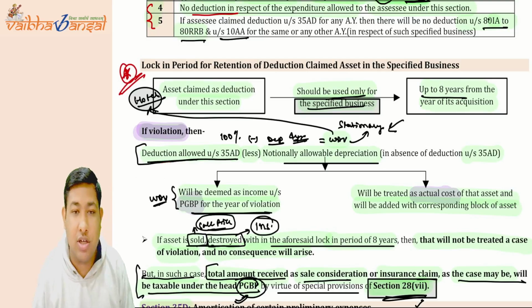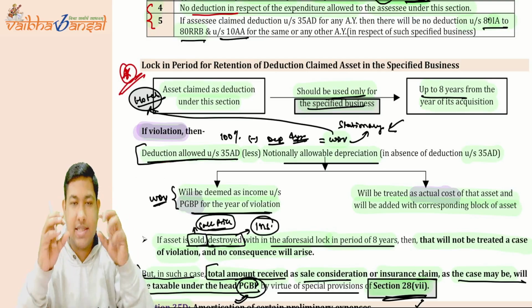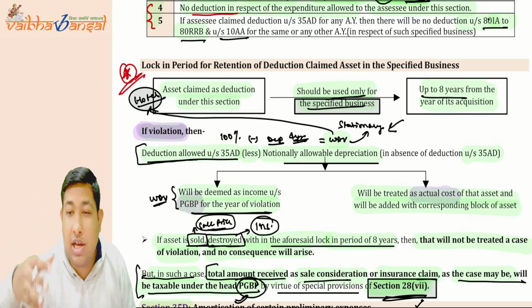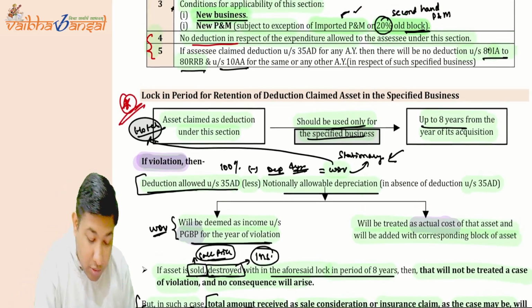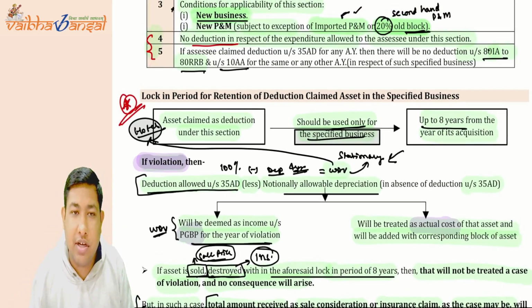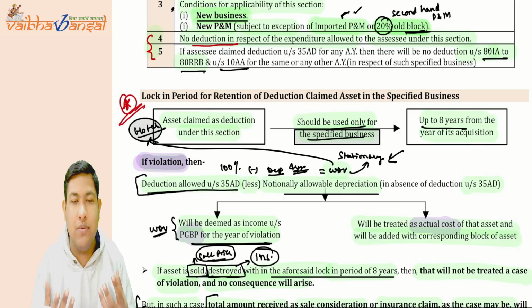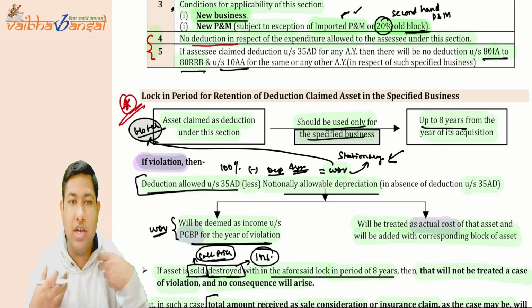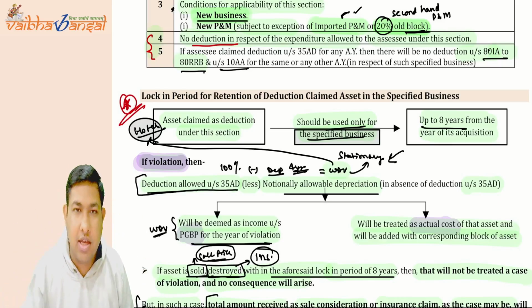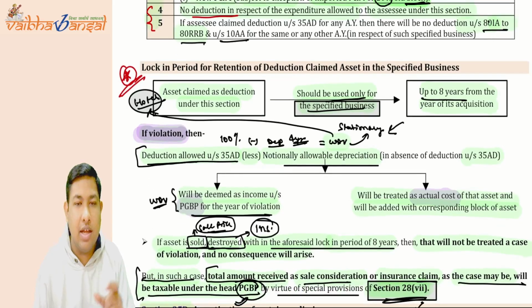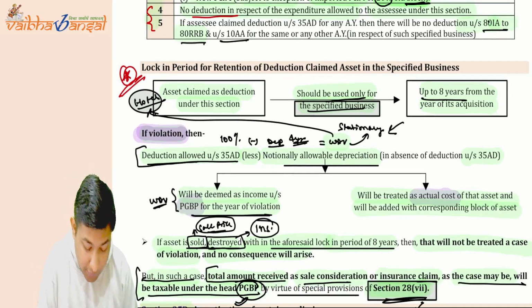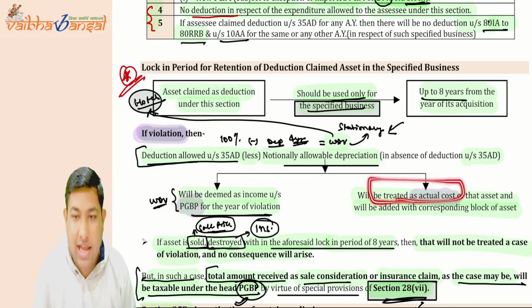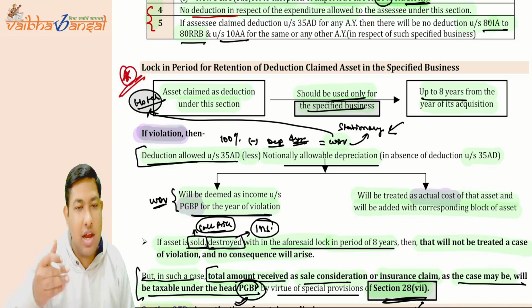Deduction allowed under section 35AD, less notional allowable depreciation, because actually you have not been allowed the deduction since you were claiming the section 35AD deduction. But now they are saying that if there is a violation, what will we assume? Whatever deduction you have taken, reduced by the notionally allowable deduction, we will assume that there will be no section 35AD. So what will be the deduction on those particular assets? Take the deduction on that asset, then whatever the balance figure will be, it will be deemed your PGBP income and will be added to your actual cost, and you take the corresponding deductions subsequently.